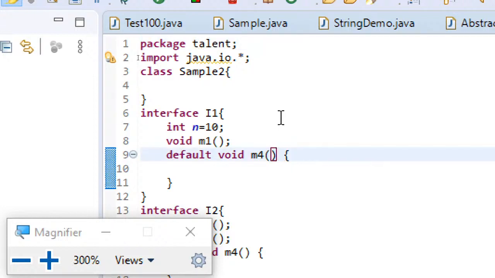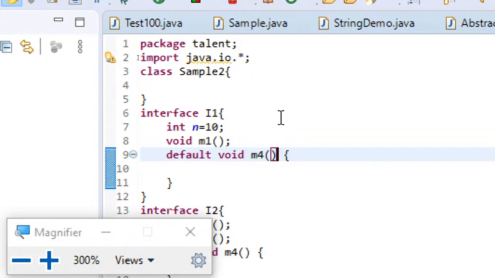So I stated two points. In Java, every class or interface will be part of some or the other package. If no package is specified, then a special unnamed package, which is known as the default package, will be the storage place for all these classes or interfaces. The next point I just stated is that all classes or interfaces of a file will be part of the same package.